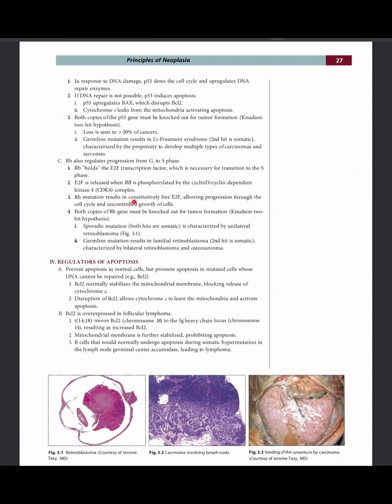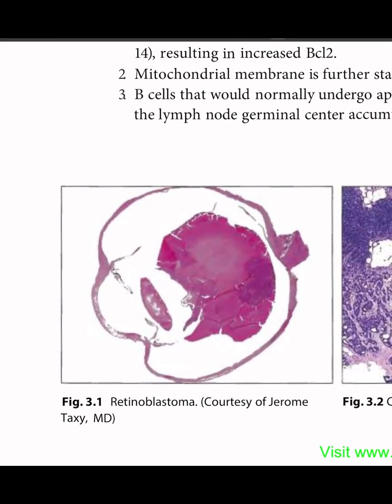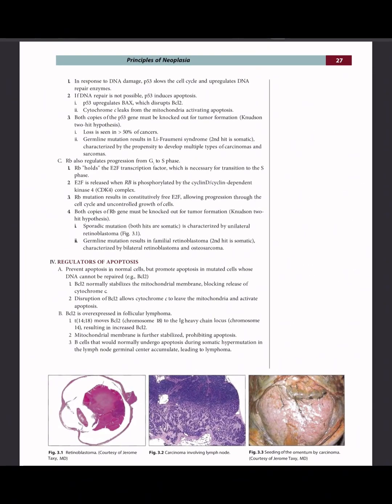Retinoblastoma mutation results in constitutively free E2F, allowing progression through the cell cycle and uncontrolled growth of cells. Both copies of the retinoblastoma gene must be knocked out for tumor formation. Knudson two-hit hypothesis. Sporadic mutation, where both hits are somatic, is characterized by unilateral retinoblastoma. Figure 1.1. Germline mutation results in familial retinoblastoma. Second hit is somatic, characterized by bilateral retinoblastoma and osteosarcoma.